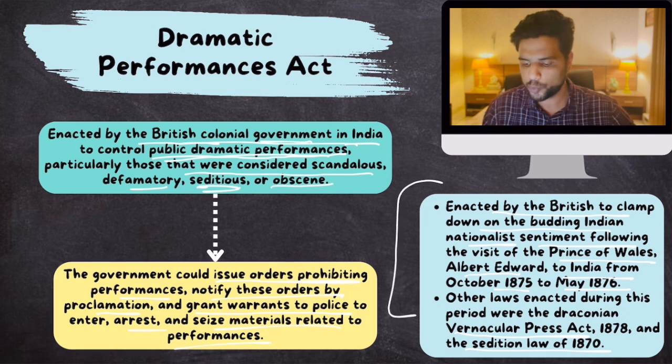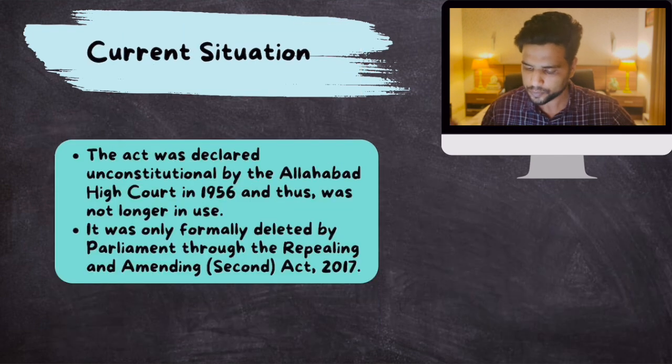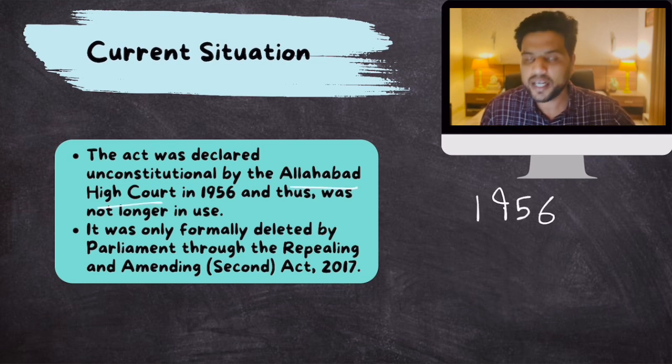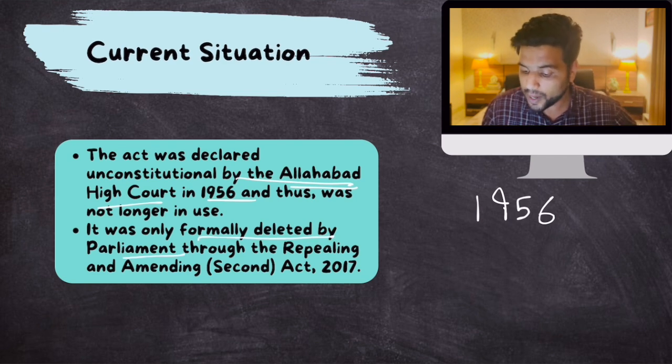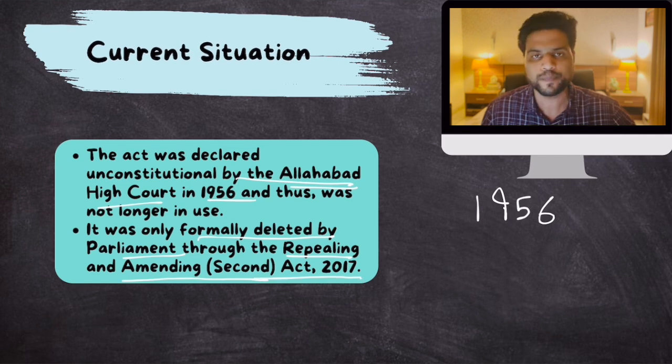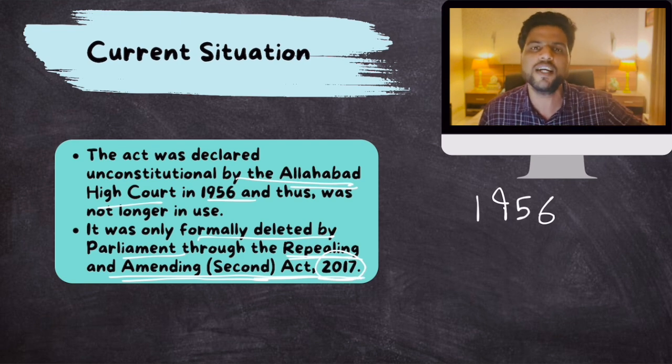Now, what is the current situation with respect to the Dramatic Performances Act? Okay, so as soon as India got independence, in 1956, Allahabad High Court declared this law unconstitutional. Okay, this law was declared unconstitutional, but it still survived. It was not operational. No one could implement it, but it still existed, until it was formally deleted by Parliament through the Repealing and Amending Second Act 2017. Under this Act, many redundant laws were repealed. Among those redundant laws was this law, the Dramatic Performances Act.